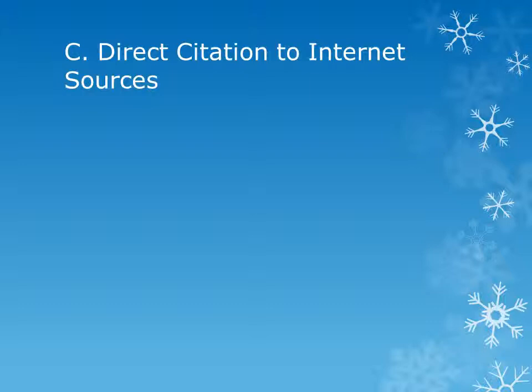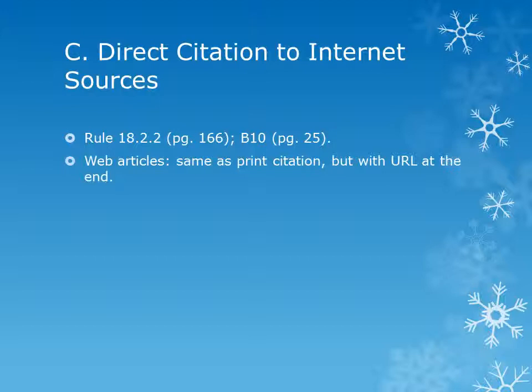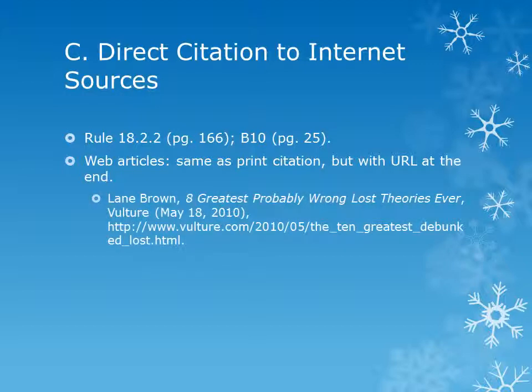Lastly, some material originates on the internet and cannot be cited to a printed source. Rule 18.2.2 and B10 handle this type of source. If it's an online article, you should cite to it in the same way that you would cite to a print article, but with the URL information given at the end. Here's an example. This web article follows the same format as a print article. The only change is that after the date parenthetical, there is a comma instead of a period, and the URL where the article can be found.